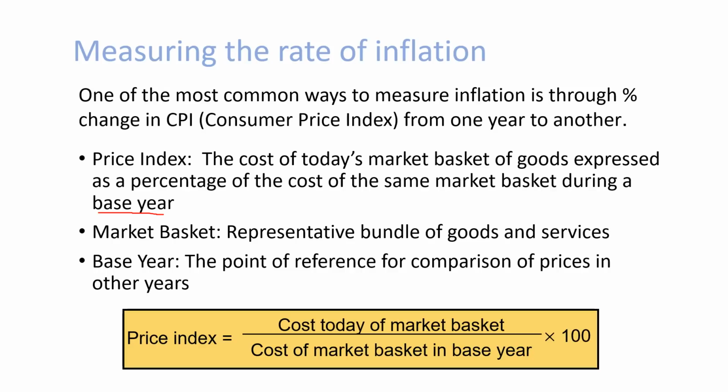Market basket is a representative bundle of goods and services. So this would be a weighted index where some goods and services are weighted higher than others. Base year: the point of reference for comparison of prices in other years. So the price index is defined as the cost today of your market basket divided by the cost of the market basket in the base year, multiplied by 100 to turn it into a percentage.